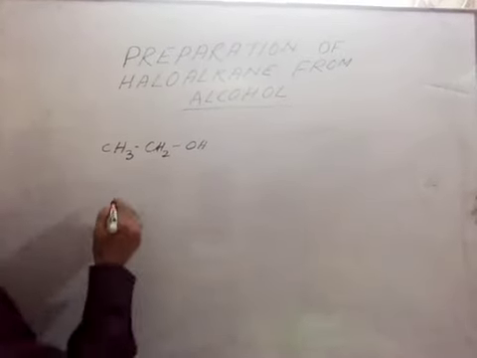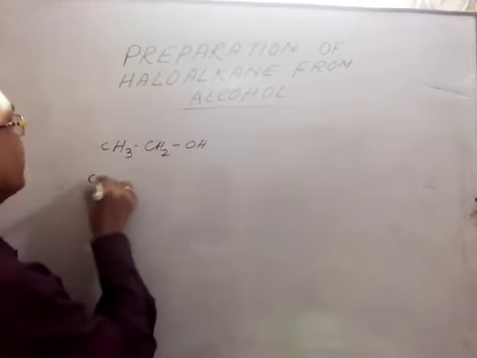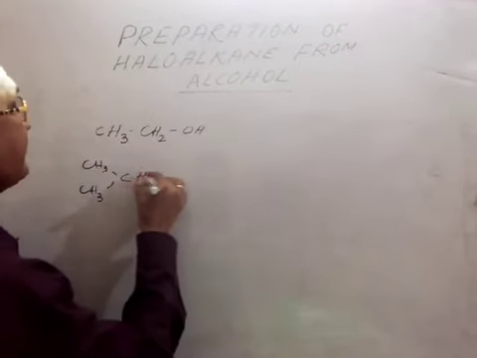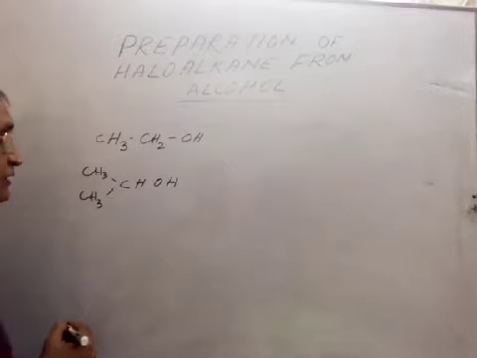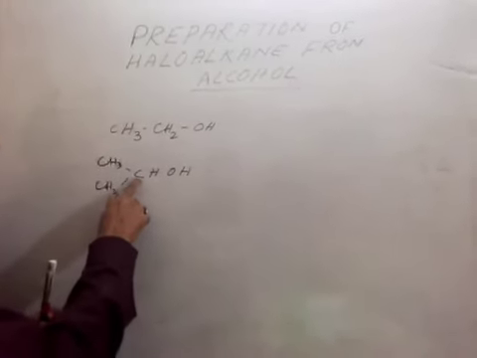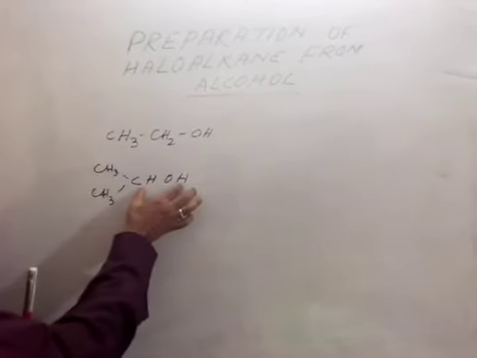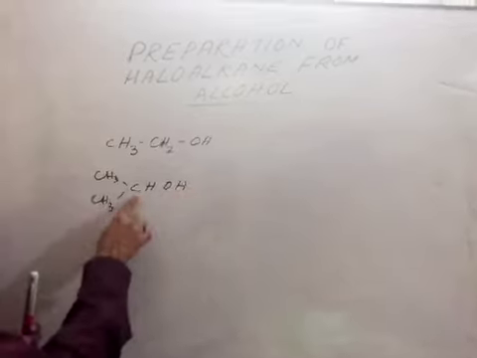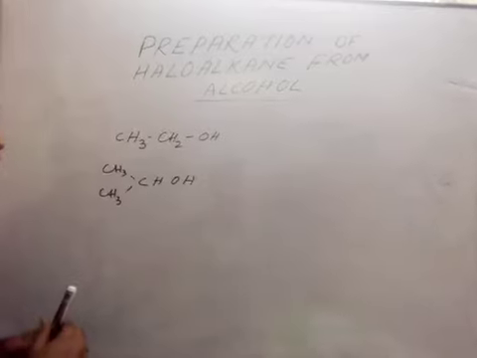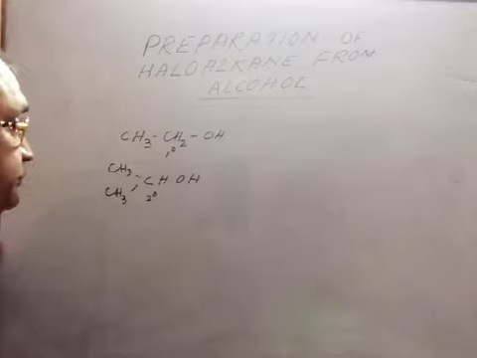But if we consider this one, CH3CH(OH)CH3, this is our 2 degree carbon, because the carbon where the functional group is present joins with 2 other carbons.